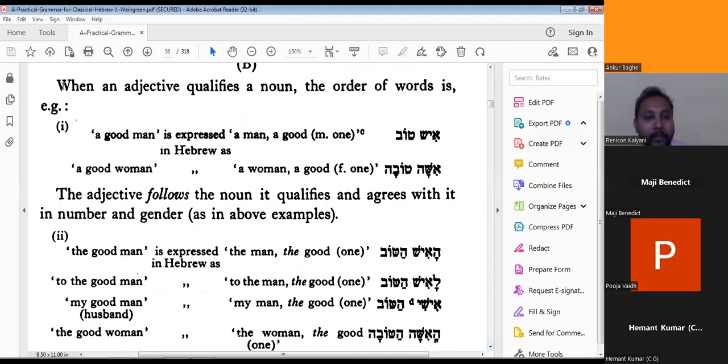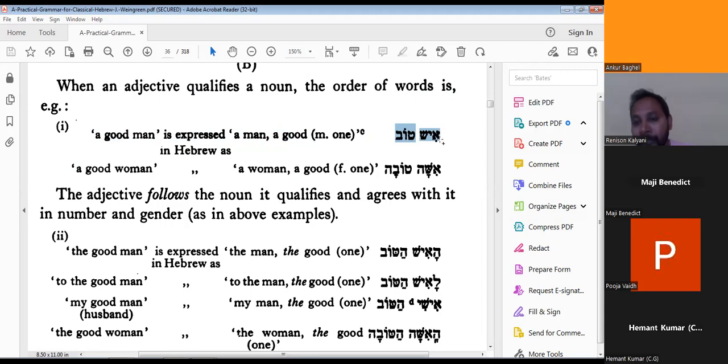The first example: a good man is expressed as man, good. When we make it man, good, the Hebrew translation goes like this, but in English we need to make the sentence a good man. So in Hebrew it is written like this. See here. Can anyone read this? How should we pronounce this one?